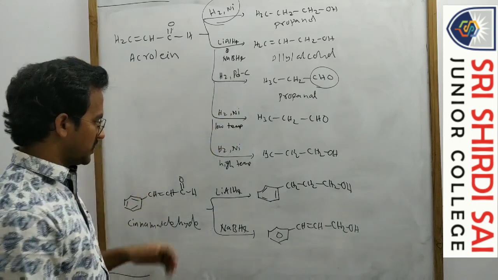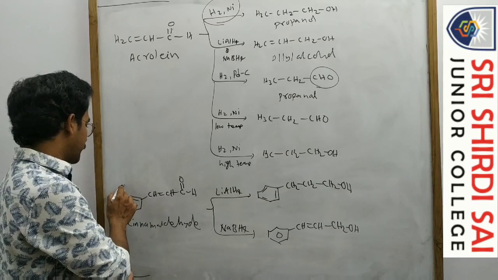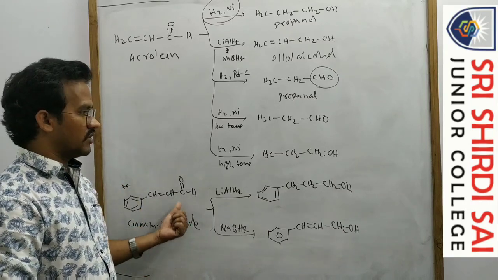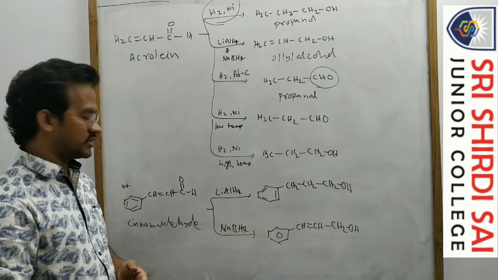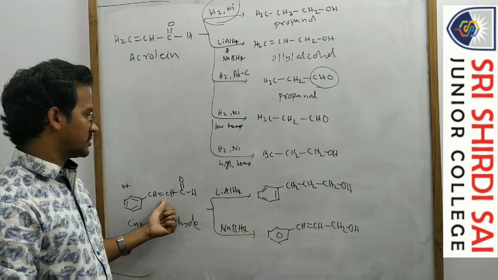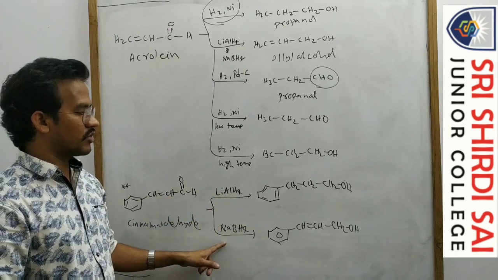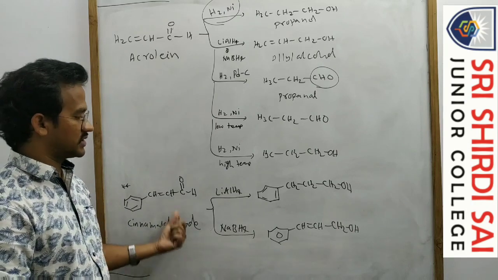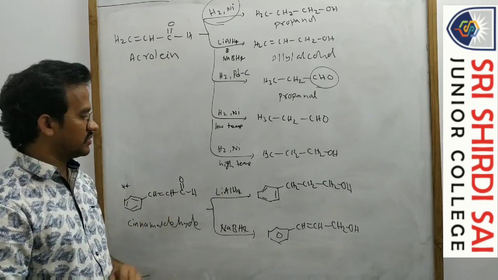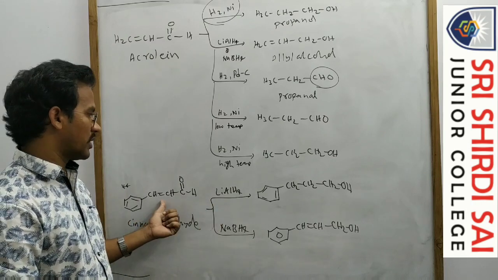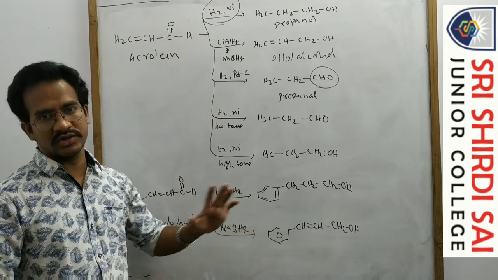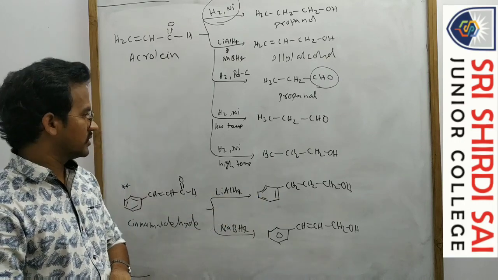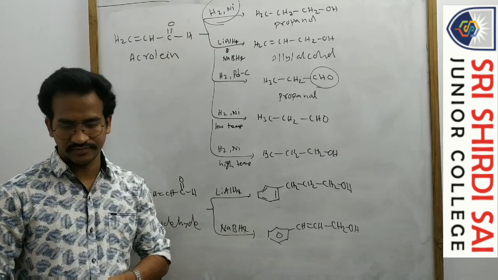This one specific example is very, very important. You will frequently face this question in your worksheets and different examinations. With lithium aluminum hydride the double bond is reduced, but with sodium borohydride the double bond is not reduced. It is a very specific reaction, so remember this one. With sodium borohydride, just the aldehyde is reduced to alcohol. Okay, that's it.